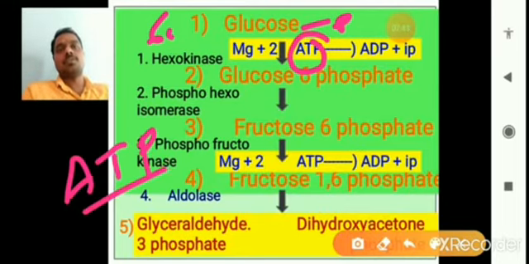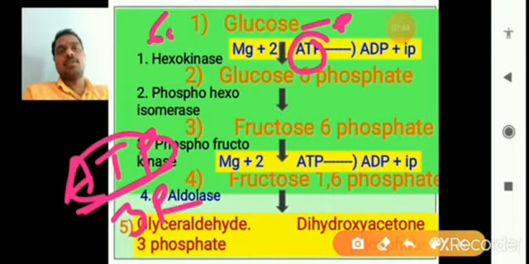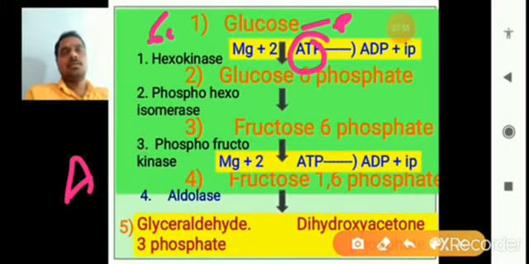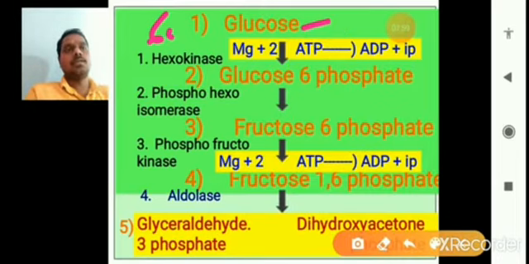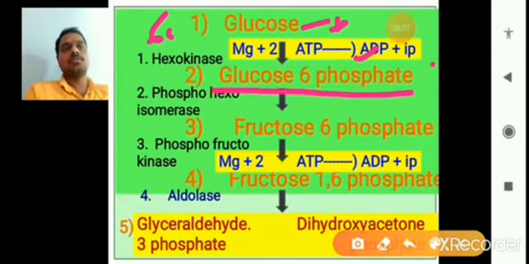Adenosine triphosphate, meaning 3 phosphates are present in ATP. From the 3 phosphates, one phosphate is attached to the glucose. Then the ATP is converted into ADP, meaning one phosphate is released and attached to the glucose, forming glucose 6-phosphate.